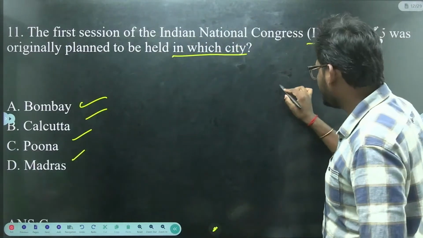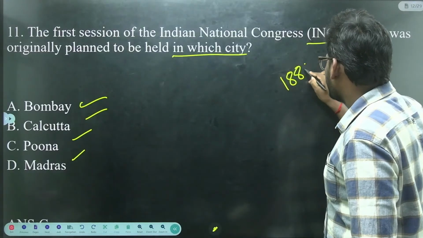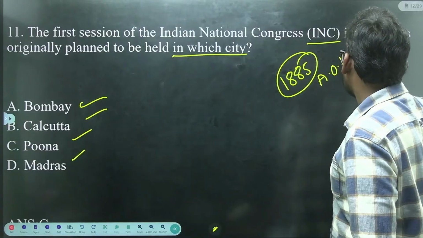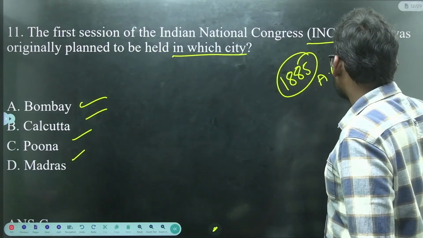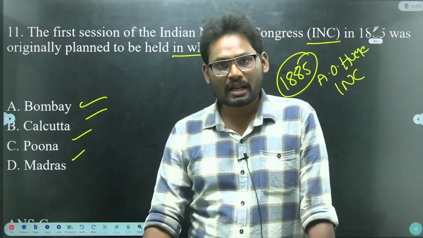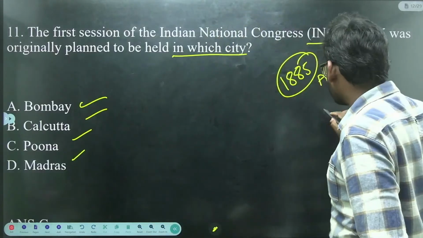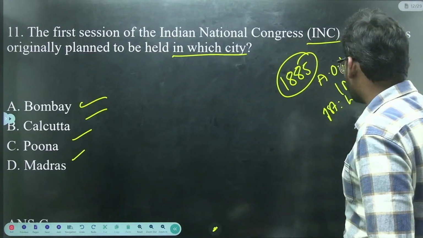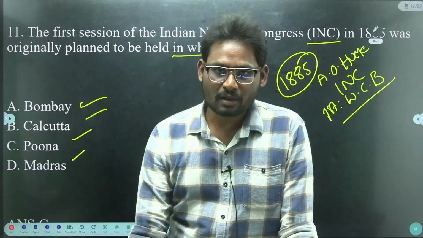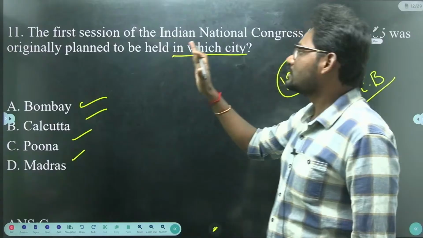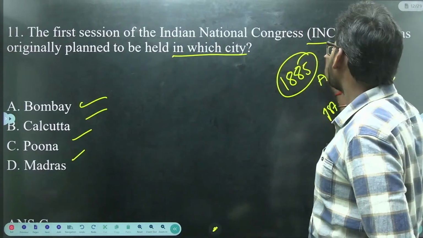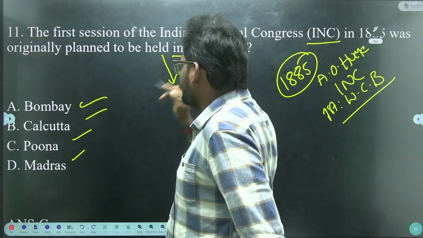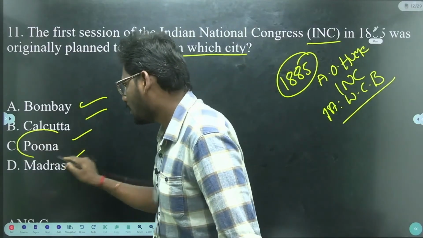In the year 1885, A.O. Hume established Indian National Congress, and the first president was W.C. Banerjee. But the question is, in which city was the first session originally planned to be held? That is Pune.